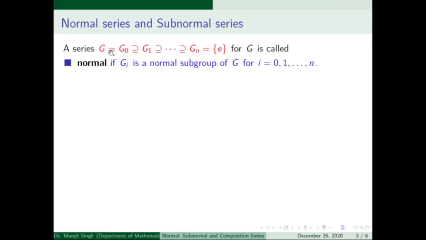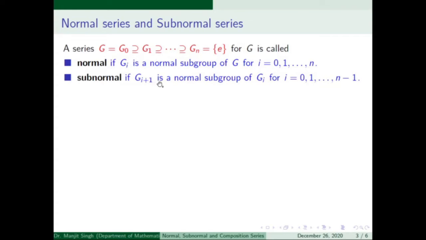If there is a series of length n such that every subgroup in this series, meaning every term of this series, is a normal subgroup of G, then this series is called a normal series.